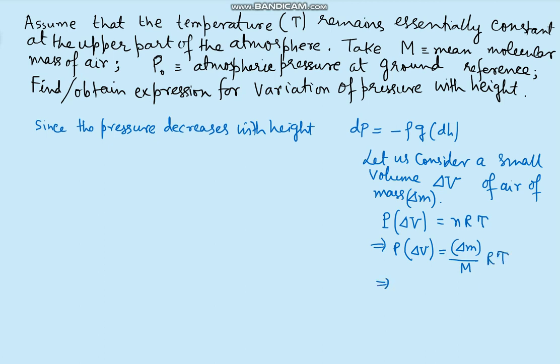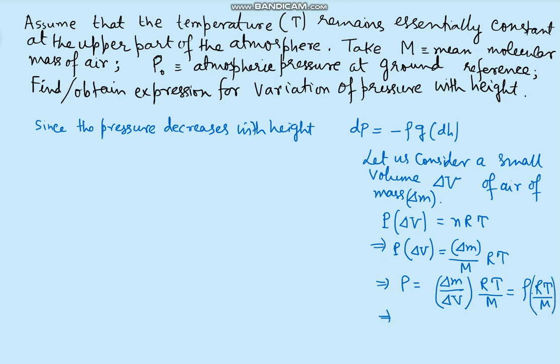So from here P will be equal to delta M by delta V times RT, and capital M is there, so RT by capital M. Now delta M by delta V is basically the density at that particular location. So we can say this is equal to rho R capital T by M, where rho is the density.